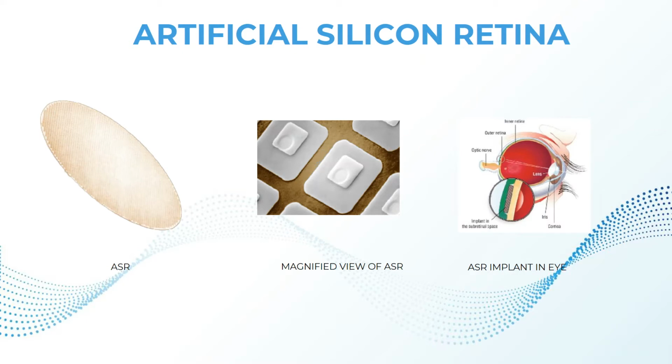Artificial silicon retina. ASR, artificial silicon retina, is nothing but an implant to the retina of the eye. It is an extremely tiny device with a diameter of just 2 mm, and it is thinner than the human hair. It consists of a solid state chip which has an array of photoreceptors, that is light receiving components, and these photoreceptors are used to produce the visual signals, and there are a number of microscopic solar cells. That means there is no need of an extra power supply to power up the circuitry within the implant. That makes use of solar energy to power up the implant.